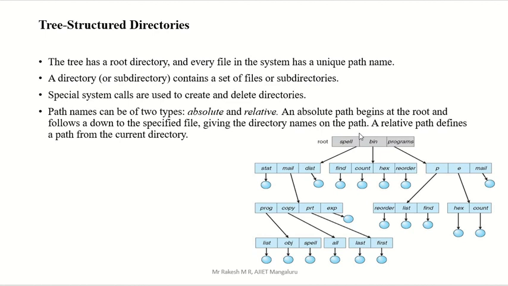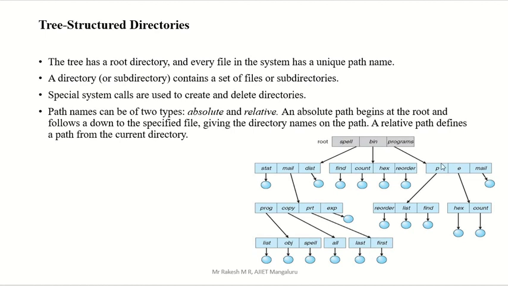So like this we have the path. First we have spell. Then from spell we have mail. From mail we have PRT. PRT to first. First to file. This is your path in the absolute. But for relative, if you have to access this file, you only have to give this one: first slash file. That is the address of that file in the relative manner. Absolute means from this to this we have to give every path. So this is your tree structure directory.